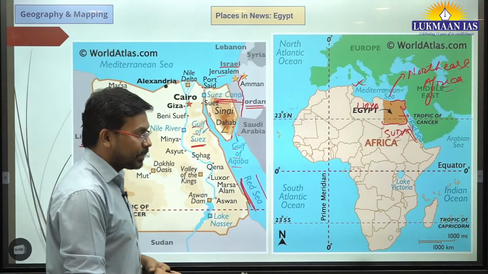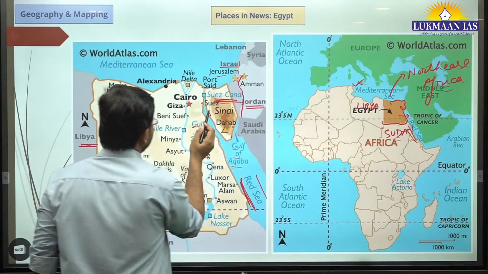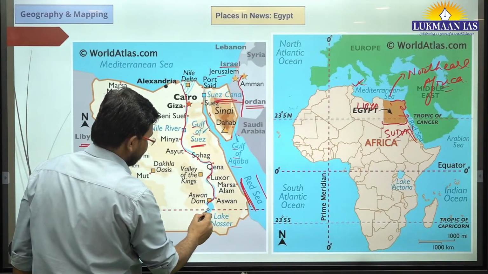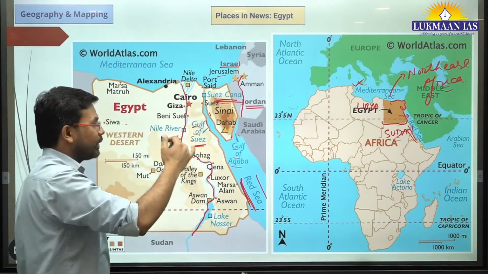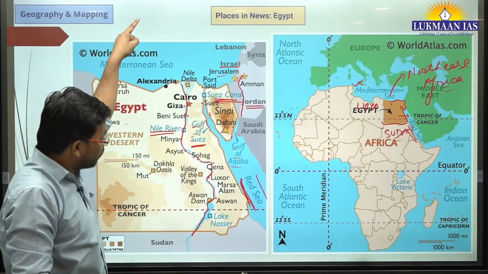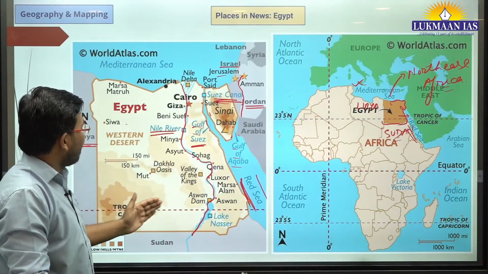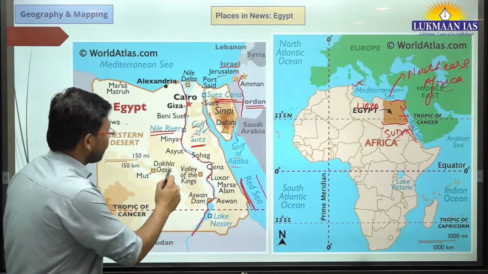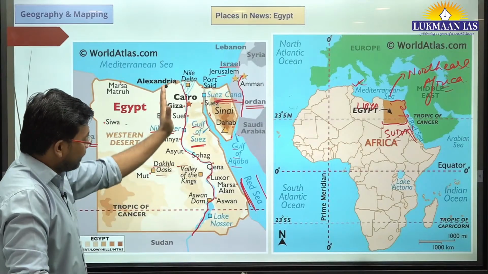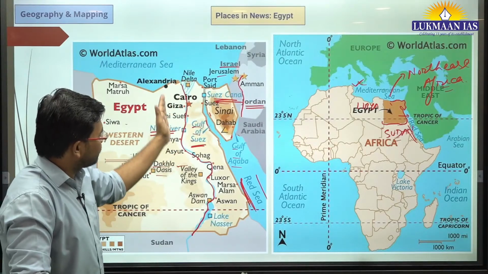And in Egypt, there is a very important river. What is the name of that river? It is known as the Nile River. The Nile River flows through the eastern portion of Egypt, from north to south. This is a very long river and flows through the entire country. In Egypt, we also have some other regions, such as the Valley of Kings and Dakhla Oasis. But the Nile River is important. It flows parallel to the Red Sea, as we can see.